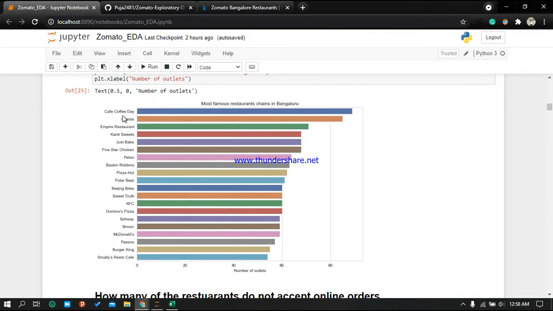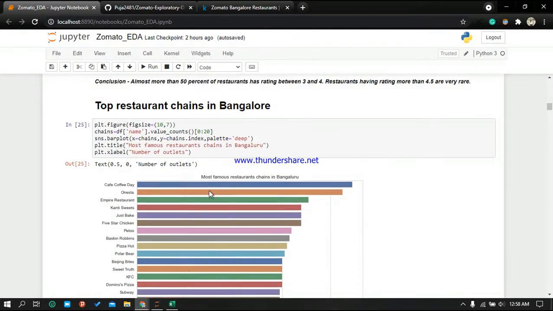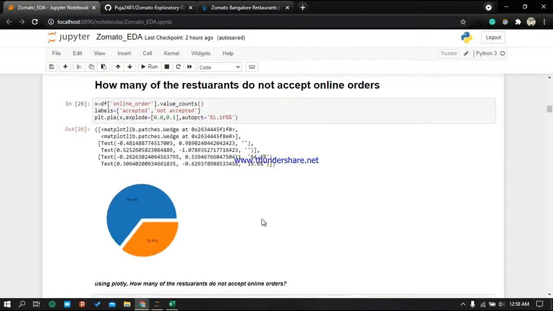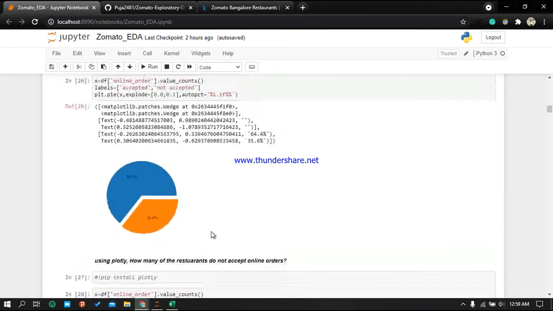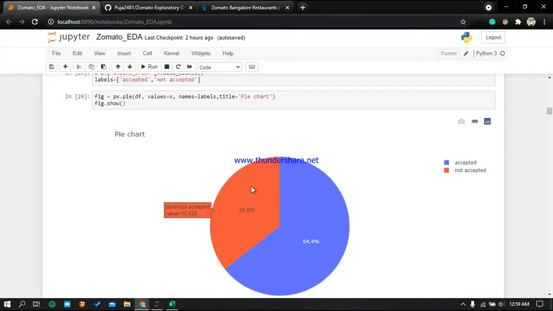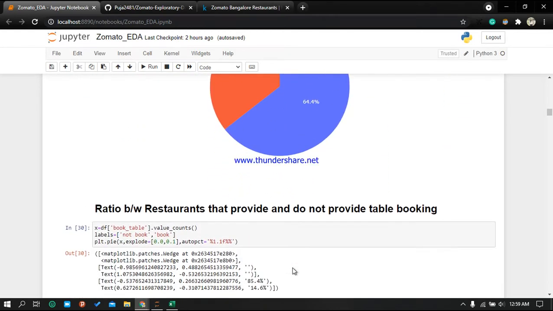The top one is Cafe Coffee Day. People mostly visit here. And these are the restaurants that do not accept online orders, or you can say that accept online orders. Here also I have done the same thing using plotly. This looks interactive. Here in red you have the not accepted ones, and in blue the accepted ones.